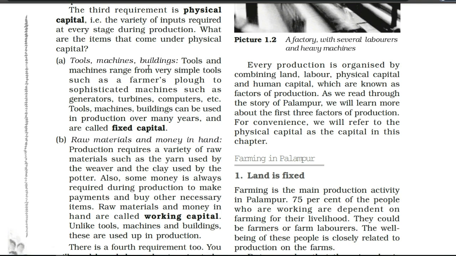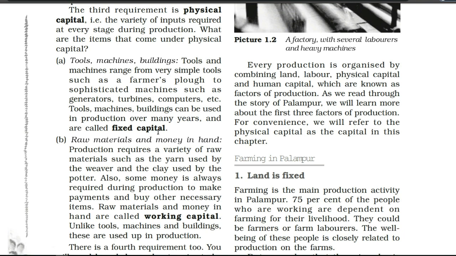Tools and machines range from very simple tools such as the farmer's plow to sophisticated machines such as generators, turbines, computers, etc. Tools, machines, buildings can be used in production over many years and are called fixed capital. In simple words, and you can write here in your book if you have the book, only one time when we have to spend capital on purchasing tools, machines and buildings, that capital is known as fixed capital.